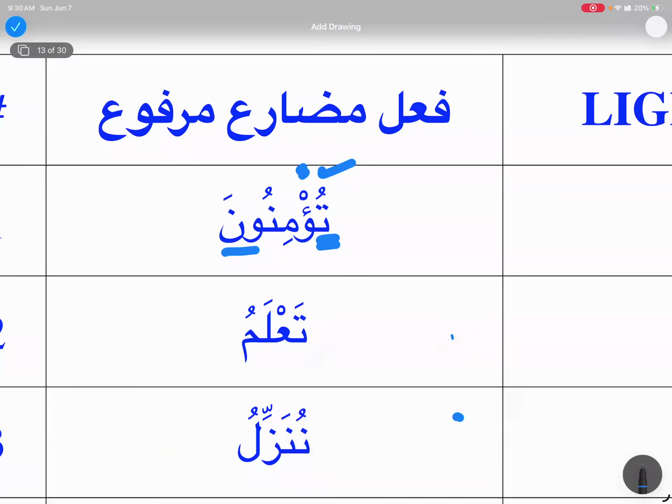Then I have hamza, meme, and noon. These are my 3 root letters. And then I have waw as wawul jama. This is my wawul jama file. And then I have a noon, and this is noonul irab, because the presence of this noon is telling me that fi'l mudari' is marfu over here, right?